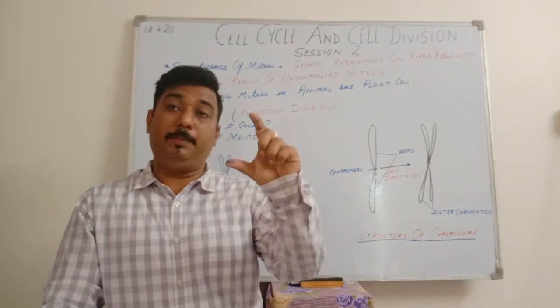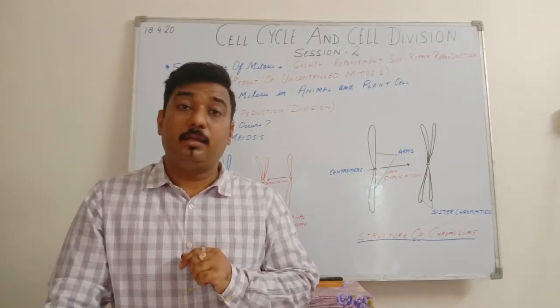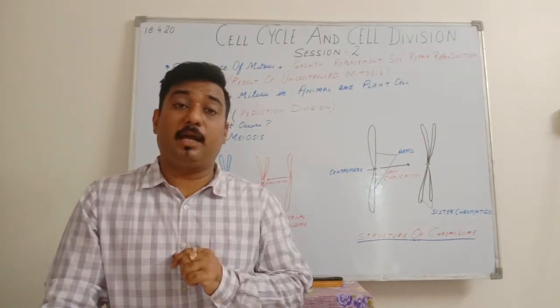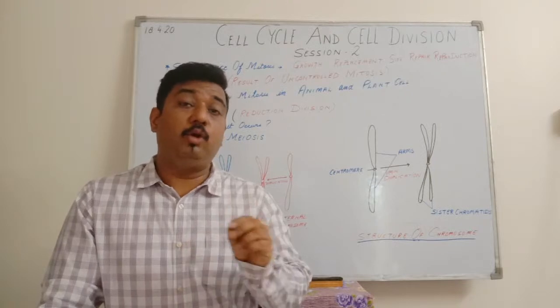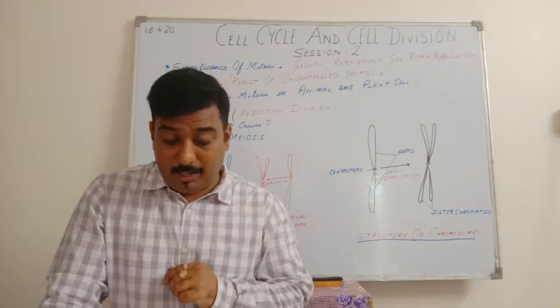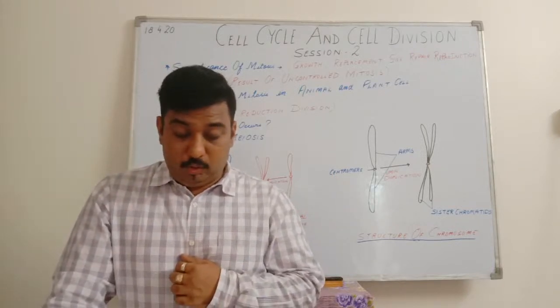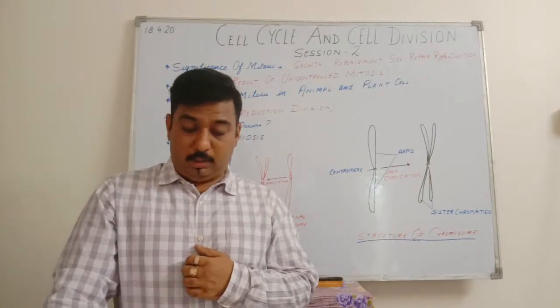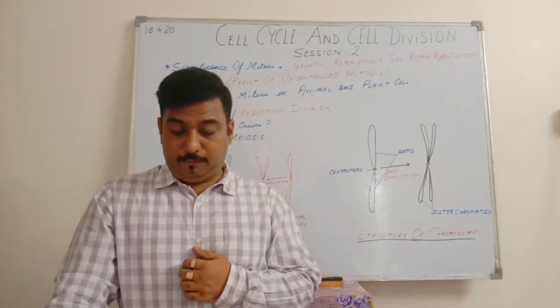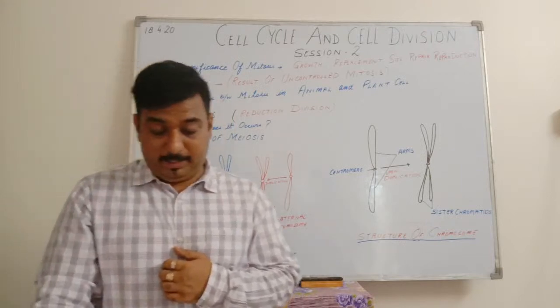A single diploid parent cell is there. I have told you the meaning of diploid and haploid cells. Diploid cells are those where a homologous pair of chromosomes is present, whereas in haploid only one chromosome is present. So in meiosis, 4 haploid daughter cells are formed from a single diploid parent cell.